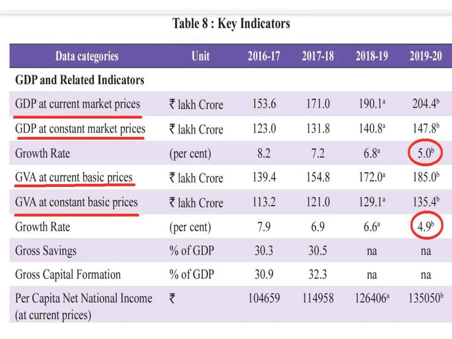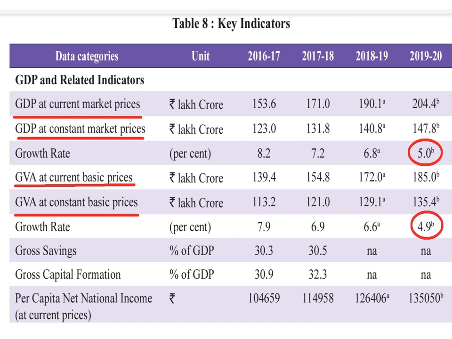Now you can see in this chart there are four figures which are given. One is GDP at current market price, the other GDP at constant market price. We will discuss them later on, but current market price means when you calculate the value of goods and services on the basis of the prices prevailing in the same year. On the other hand, constant market prices means when you calculate the value of GDP of all goods and services on the basis of the prices which were prevailing in the base year.